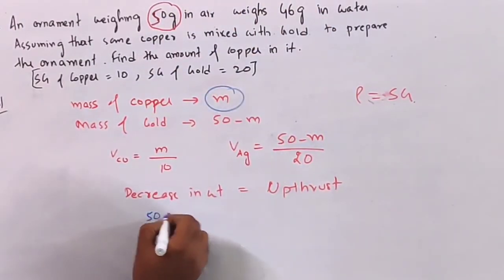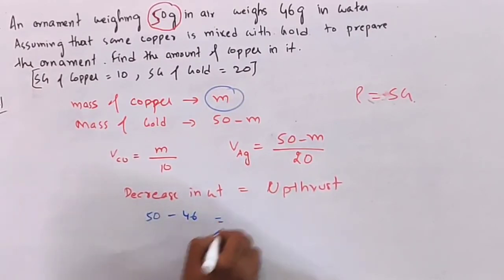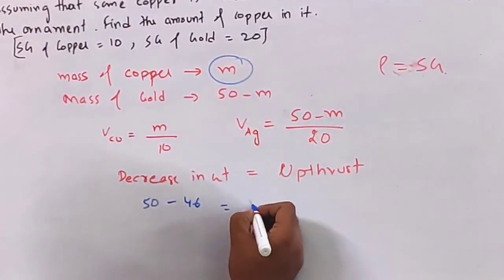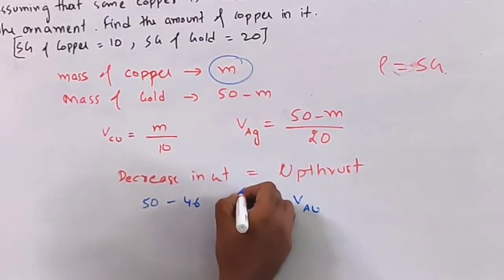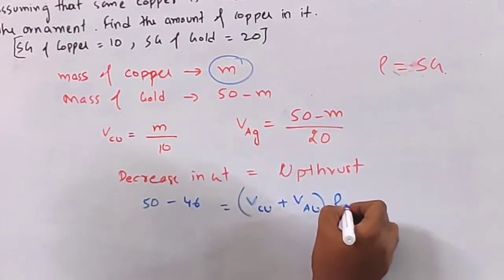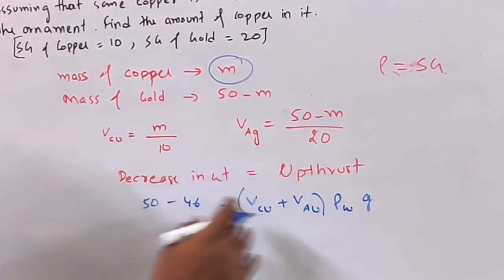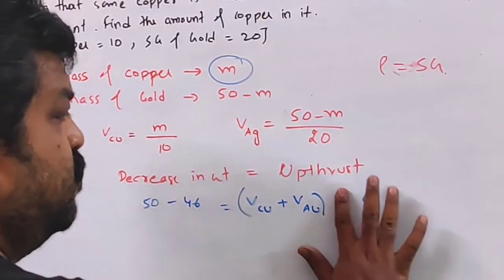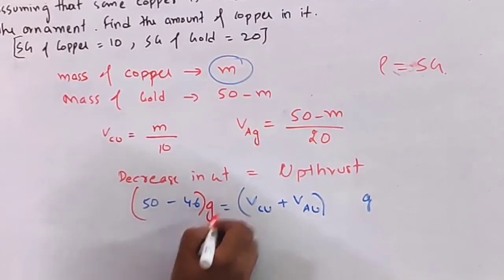So 50 minus 46 is equal to the upthrust. The upthrust will be volume of copper plus volume of gold, times density of water, times g. But we are solving this in the CGS system, so obviously the density of water term will be 1. Decrease in weight is into g.